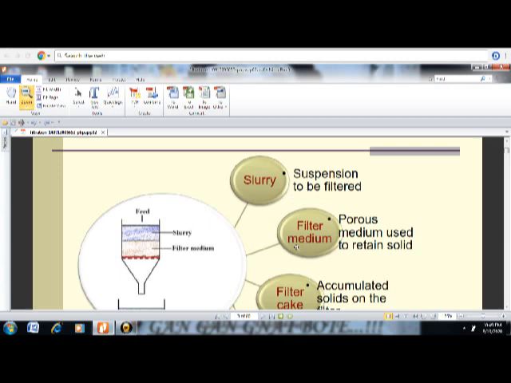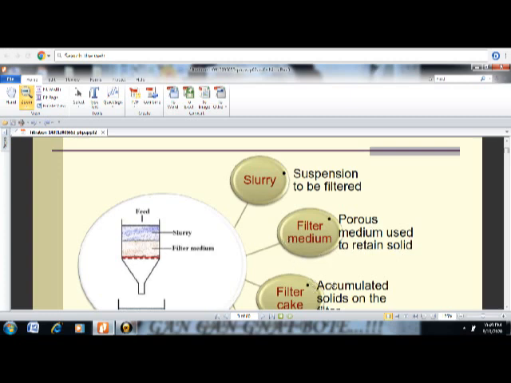Then the filter medium. You can see here, this is the filter medium. The filter medium is a porous medium which is used to separate the solid from the liquid, meaning the porous medium used to retain the solid. On this porous medium the solid is going to be retained and the liquid is going to pass through it. That is called a filter medium.